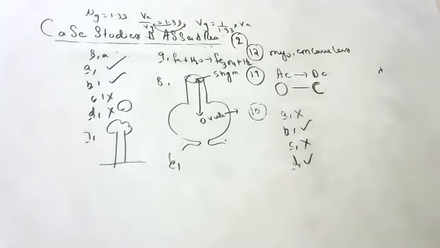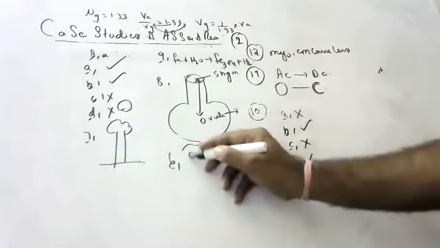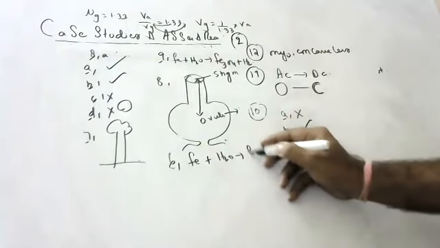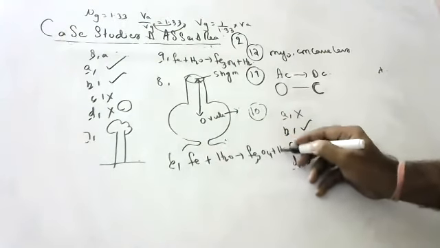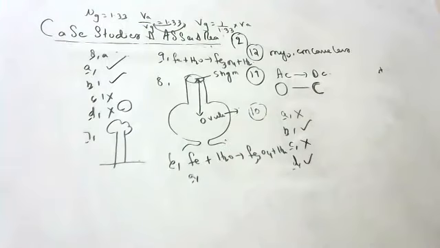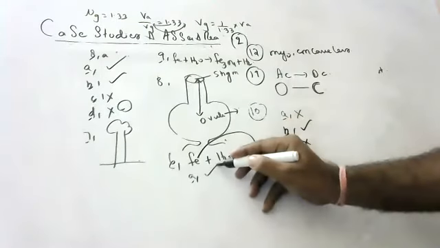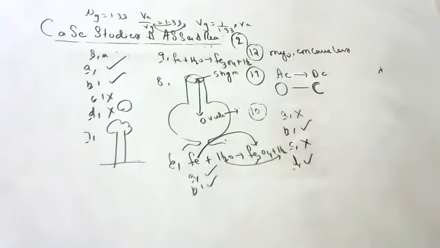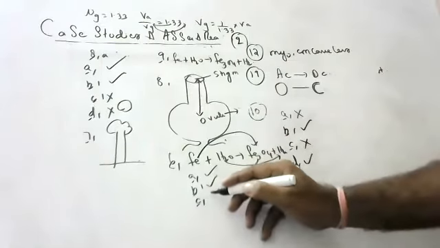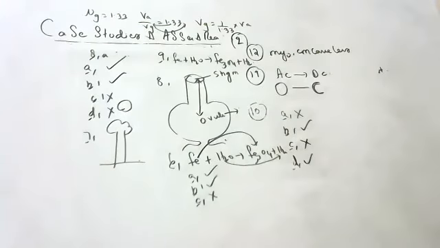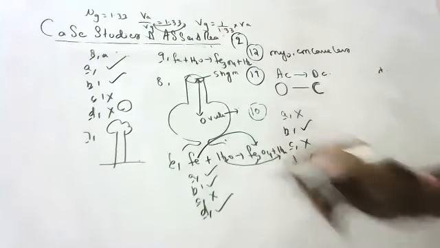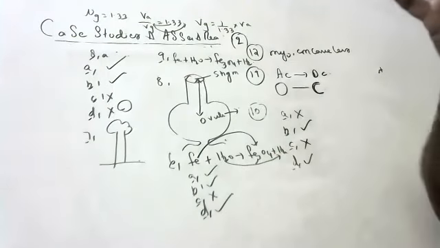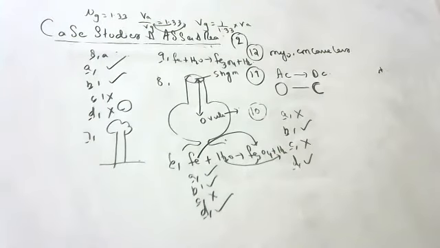Which of the following statements about the given reaction is correct? Children, Fe plus H2O gives Fe3O4 plus hydrogen gas. I'll read one by one, tell me correct or wrong. Iron is oxidized. True. Water is reduced. True. Water is a reducing agent. False. Water is an oxidizing agent. True. So A, B and D is the option. Third option. Next, children.